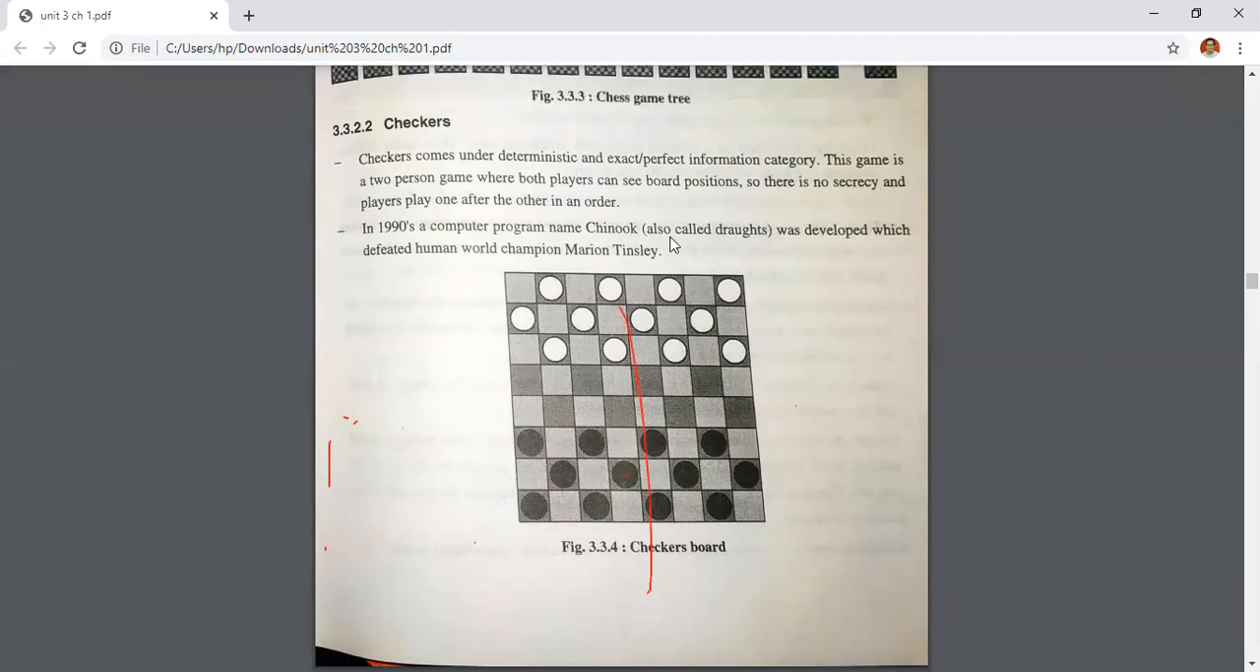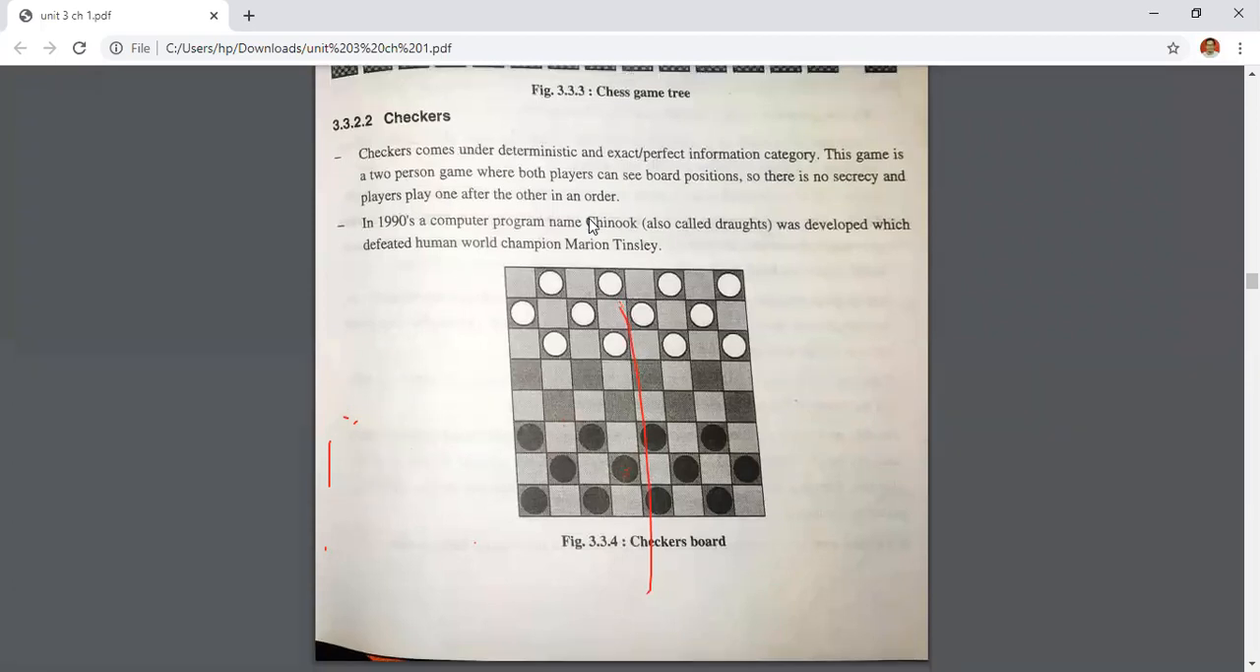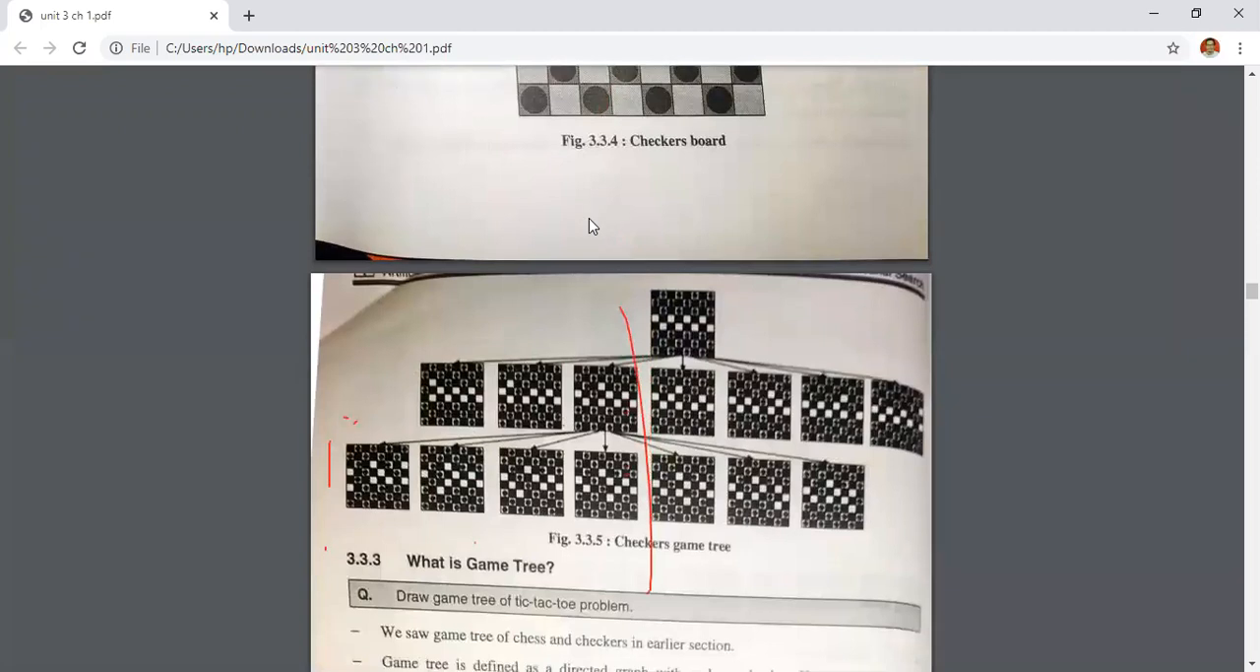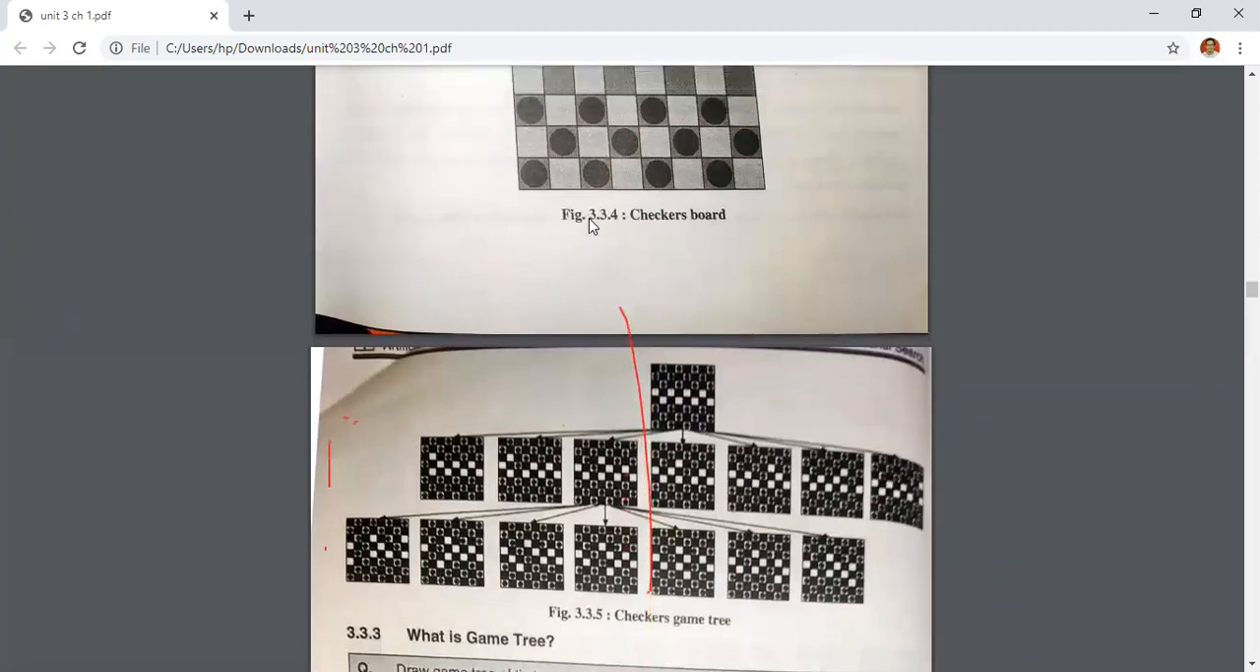So there is no secrecy, and players play one after the other in an order. Okay, so this is the checkers game. Both the games are deterministic games. Got it up to this?